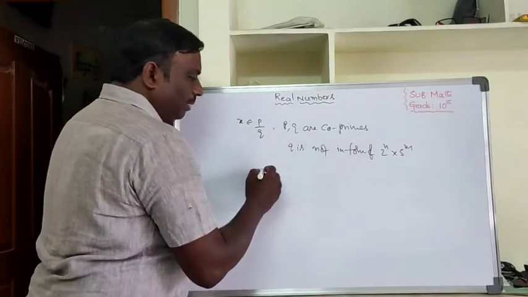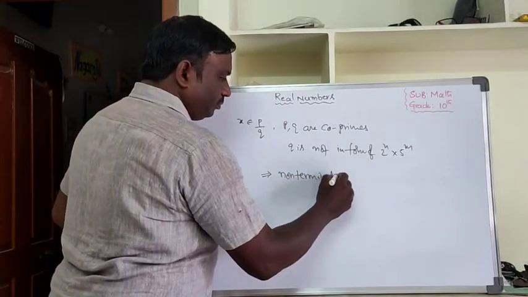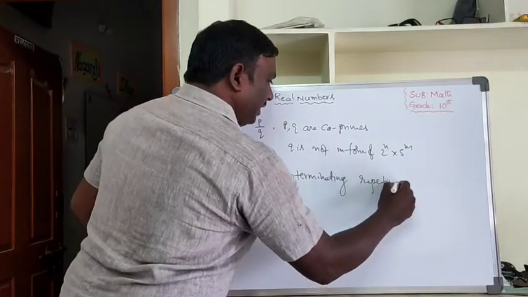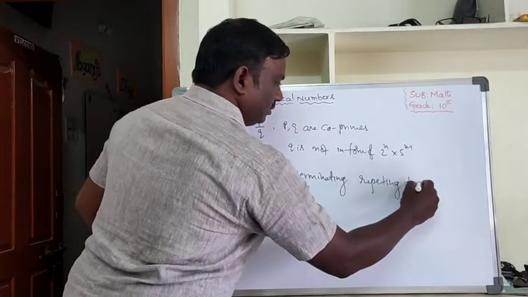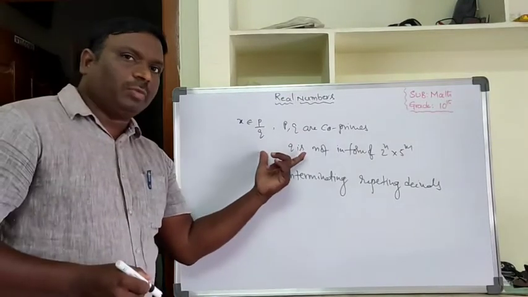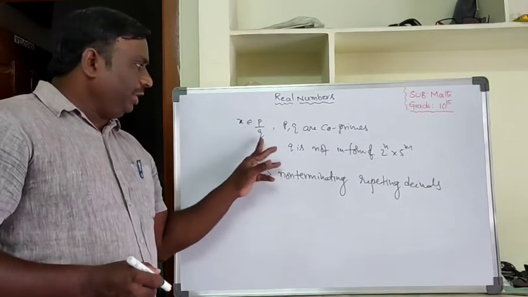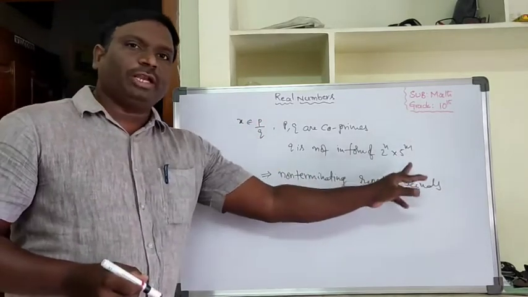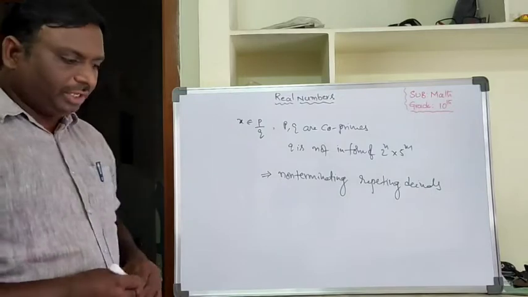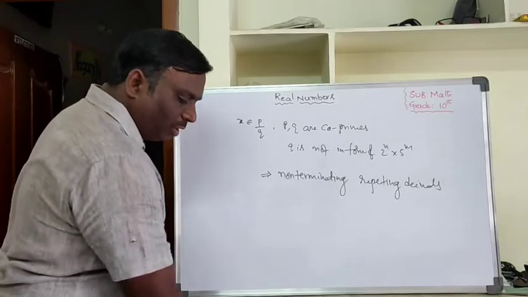In that case, those rational numbers are called non-terminating repeating decimals. So this is Theorem 1.5. It says the numbers in the form of p by q whose denominator cannot be written in the form of 2 power n into 5 power m are called non-terminating repeating decimals. Based on these three statements, we can complete the third exercise.